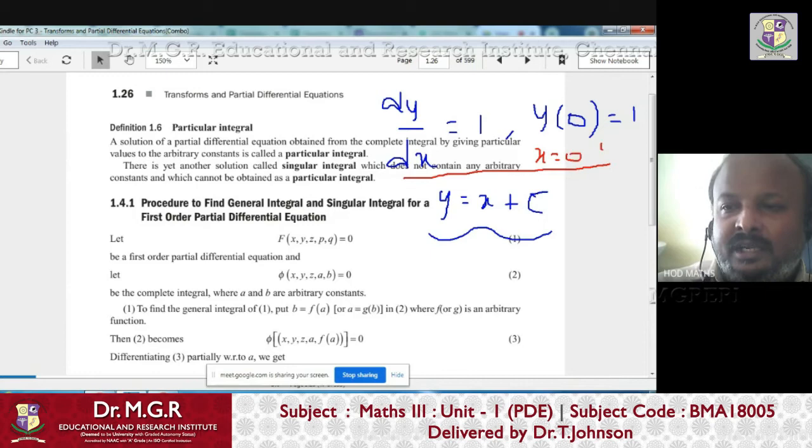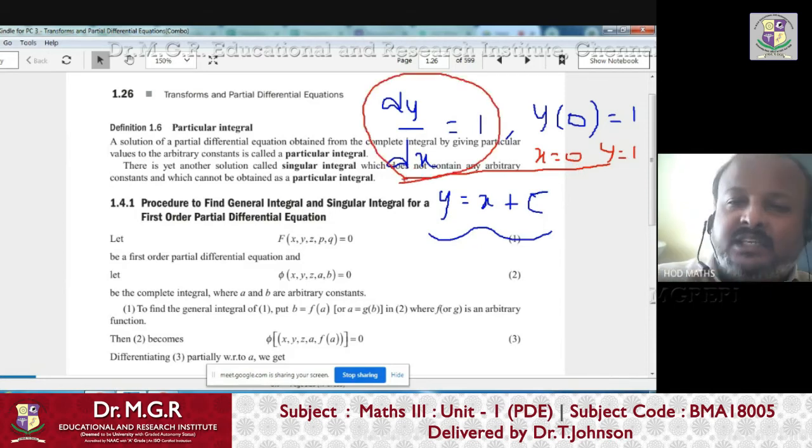So they know one condition. Otherwise they know only one value of x and one value of y, right? So dy by dx is nothing but the rate of change. So they know the rate of change of that particular substance, and they know the position of y when x equals 0, right? So this is called an initial value problem whenever a differential equation is given along with the condition, right?